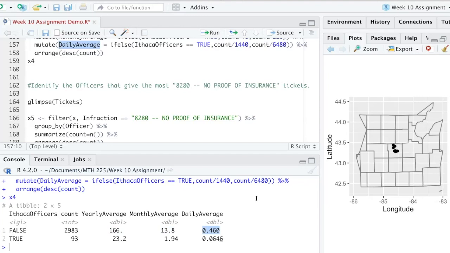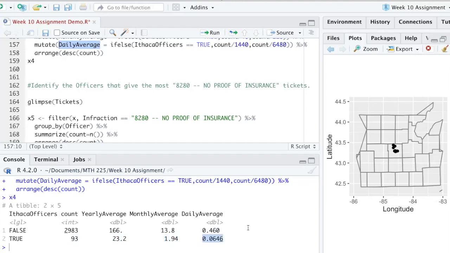It just doesn't happen. And for those that work in Ithaca, you can see they have many more responsibilities because they only give 93 tickets in the town of Ithaca throughout the year. This works out to 23 tickets per officer, which means 1.94 tickets per officer per month. So it's about two tickets per officer per month. That's not a major amount of tickets given.